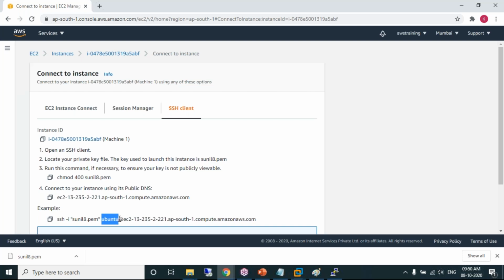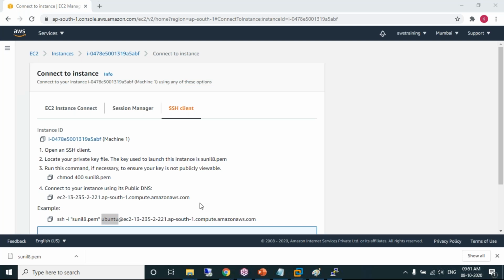CentOS comes under free tier eligibility or not? Yes, Virendra, please repeat your question. CentOS comes under free tier eligibility or not?